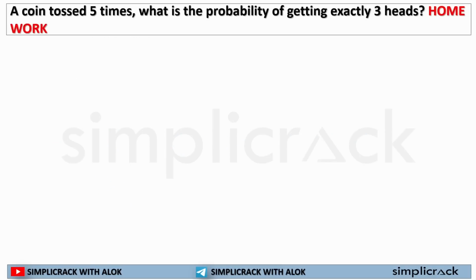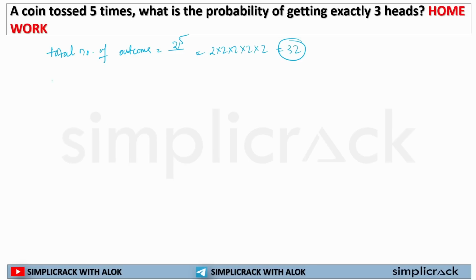Okay. Now, here a coin is tossed 5 times. See, total number of outcomes is two to the power 5, that is 2 into 2 into 2 into 2 into 2, 4, 8, 16, 32. So 32 is my total number of outcomes. So what is the probability of getting exactly 3 heads? If I am tossing a coin 5 times, what is the probability of getting exactly 3 heads?